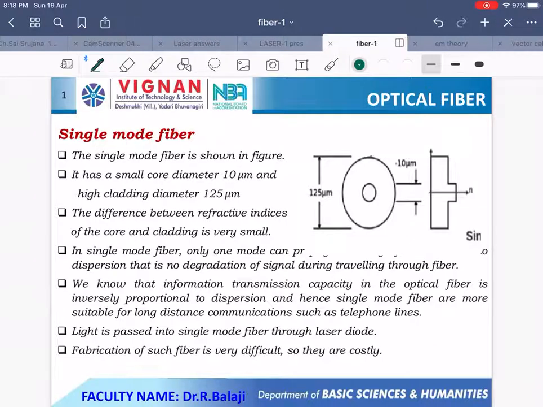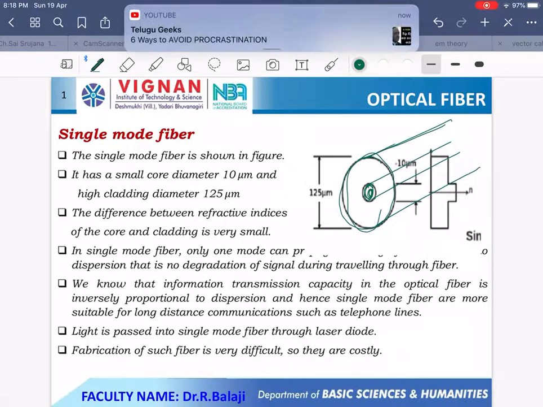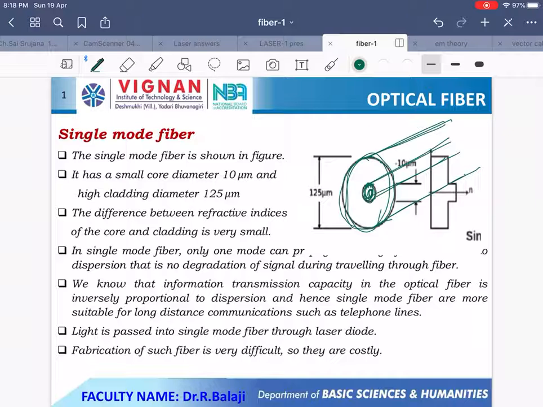So this is the profile diagram of the optical fiber. This is the optical fiber. Now what is this? This is the core and this is called cladding. This is called the profile diagram, the profile diagram of the single mode optical fiber. The single mode optical fiber is shown in the figure.